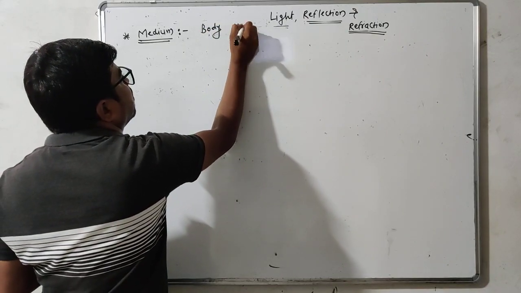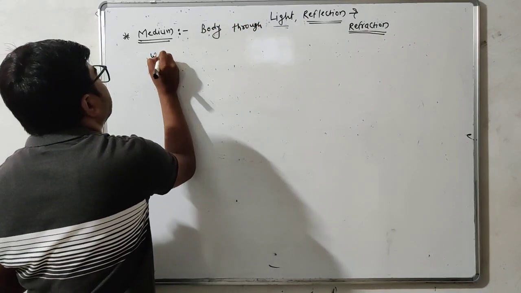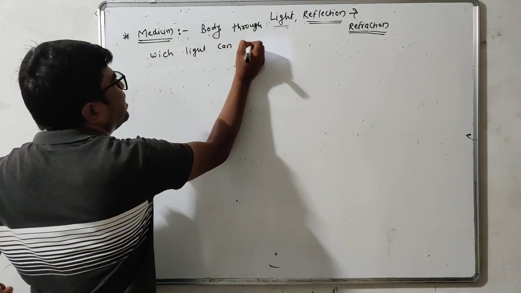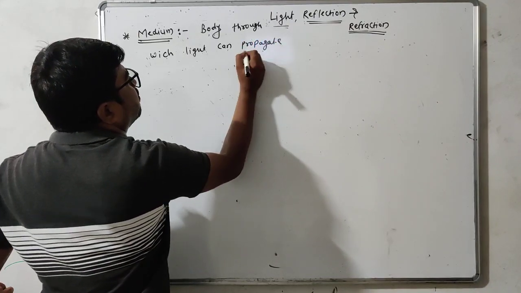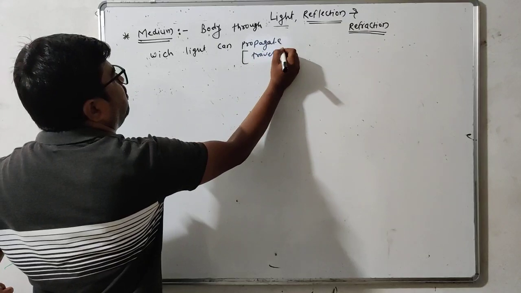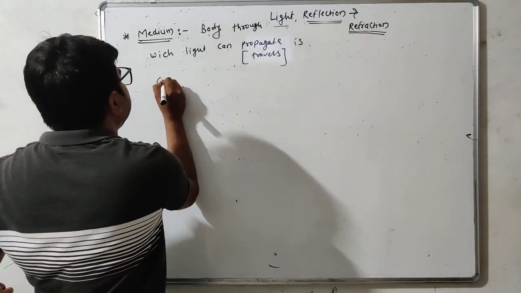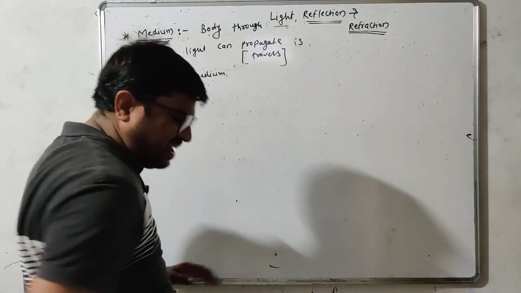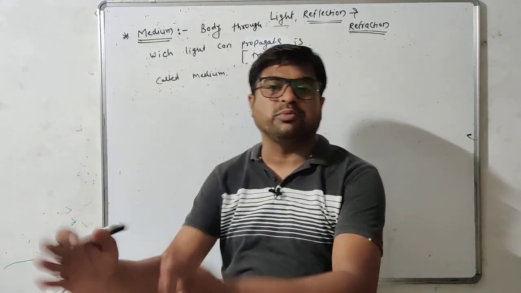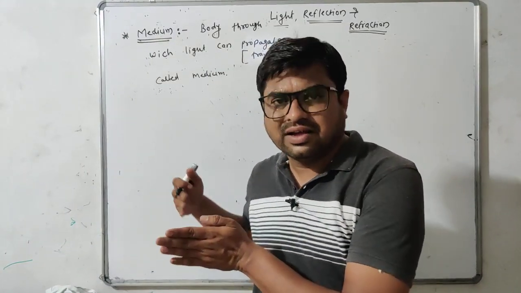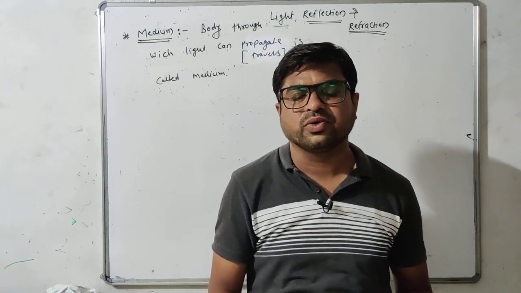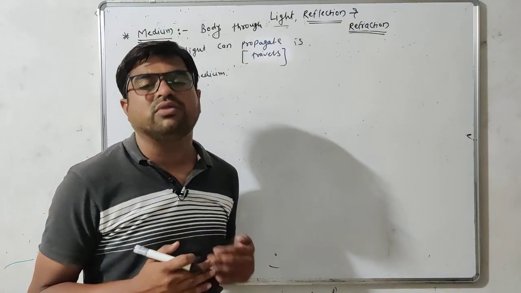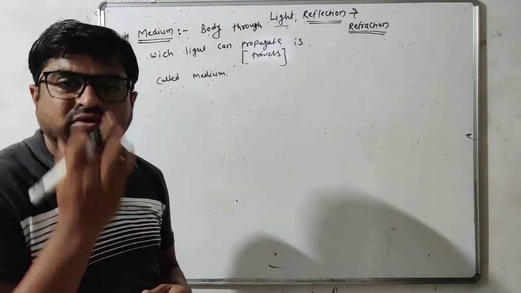Body through which light can propagate. Propagate means travel. It's called a medium. Any object or anything through which light may propagate, may travel, may be transferred from one place to the other, that through which light travels is called the medium of light.